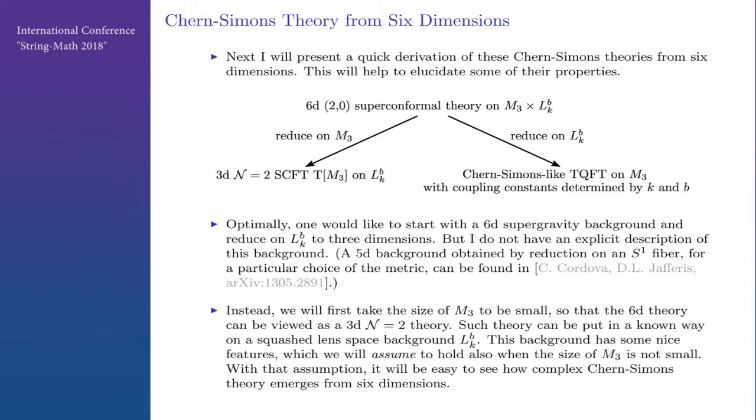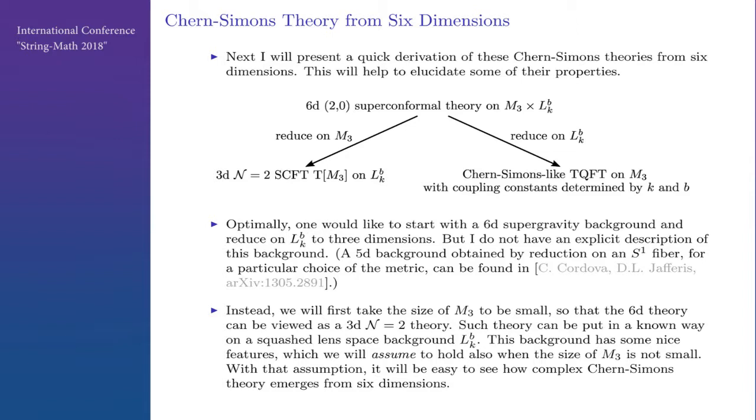Next, let me give a very quick derivation of these Chern-Simons theories from 6 dimensions. This is a derivation that is alternative to what Cordova and Jafferis did, and it is very simple, and it will help to elucidate some properties of this theory. Optimally, we would like to start with a 6D supergravity background and reduce on the length space to 3 dimensions. But I do not have an explicit description of this background. In 5D, there is a background that was used by Cordova and Jafferis, but it's not quite as general as I need for this argument.